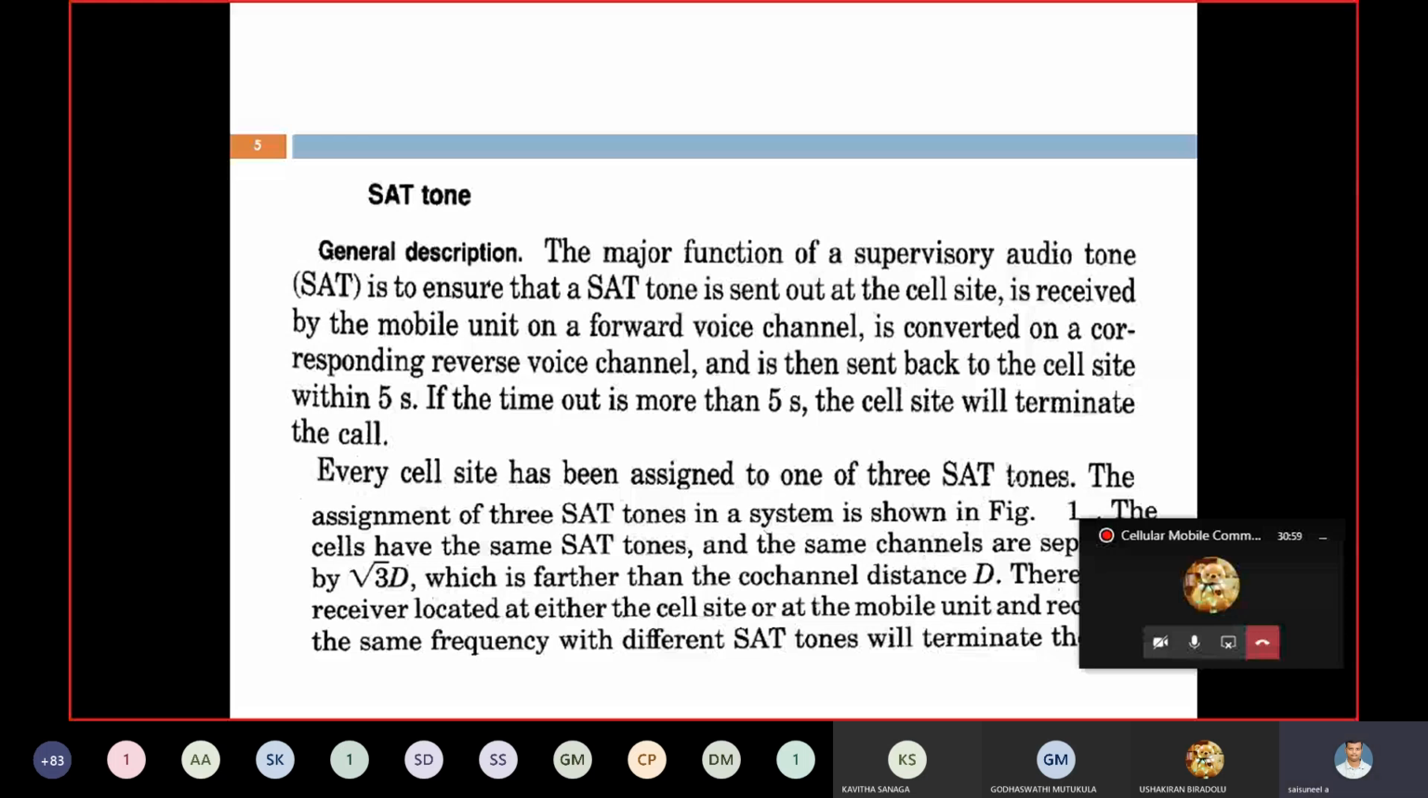If the timeout takes more than 5 seconds, the cell site will terminate the call. Nothing but, if it takes more than 5 seconds for forward and reverse, base station to mobile station to base station, some interference has occurred, so automatically the call should be terminated. This is about the use of SAT tone at the time of allocating a channel to a particular mobile unit. The first case is channel assignment to the cell site, that is fixed channel assignment.